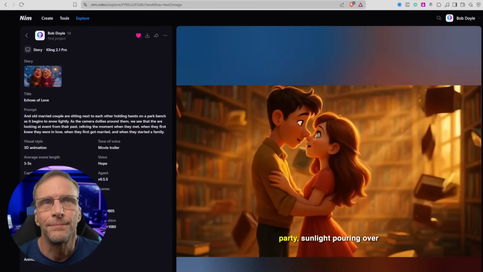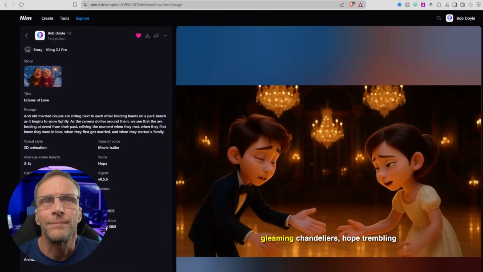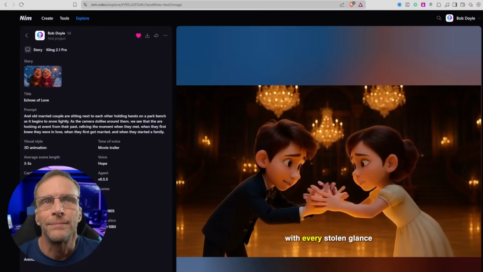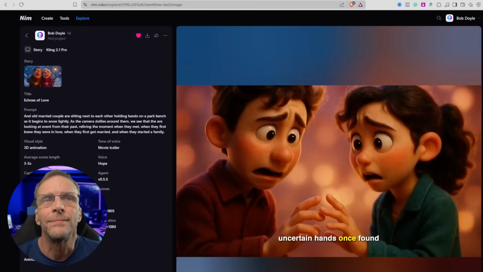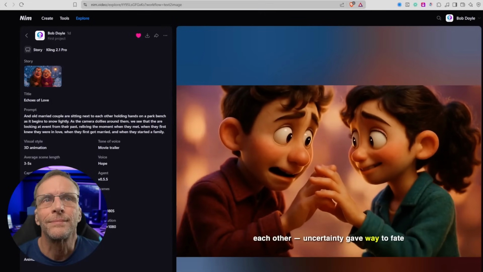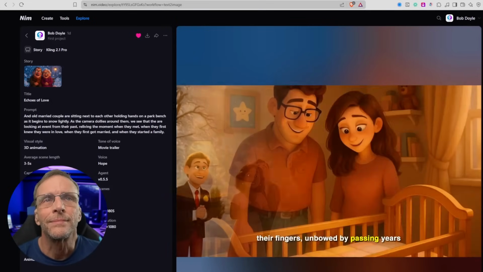Laughter from a distant party, sunlight pouring over dusty library shelves. A nervous touch under gleaming chandeliers, hope trembling with every stolen glance. Across crowded rooms, uncertain hands once found each other. Uncertainty gave way to fate. The snow thickens, but rings gleam on their fingers, unbowed by passing years.